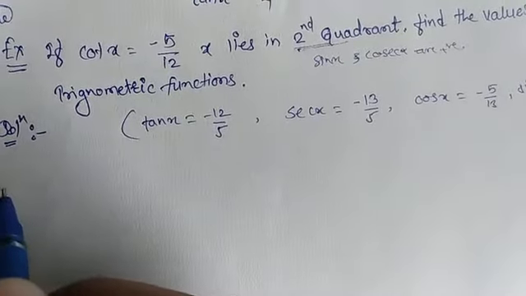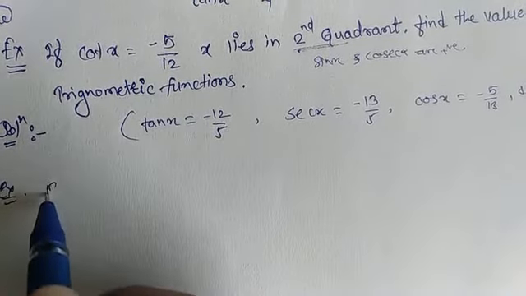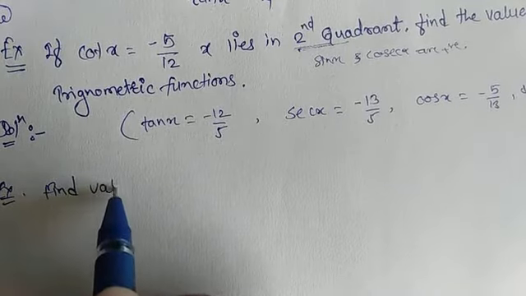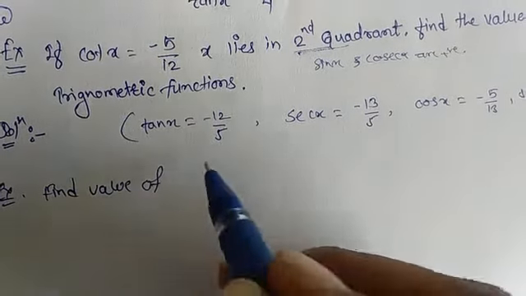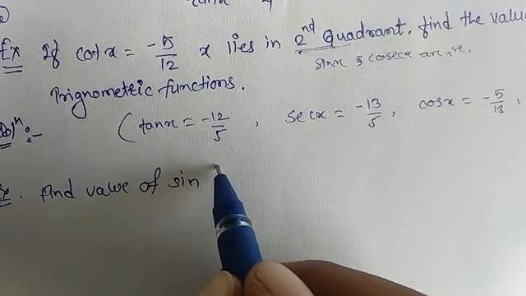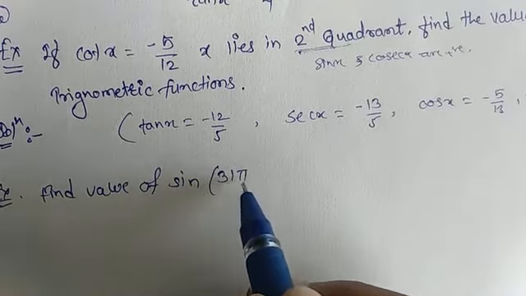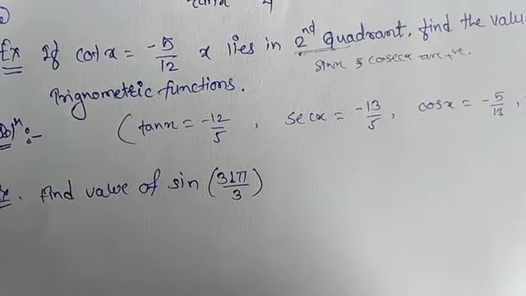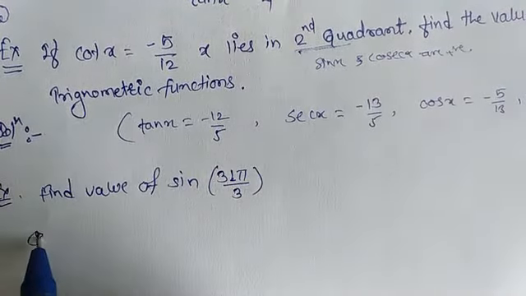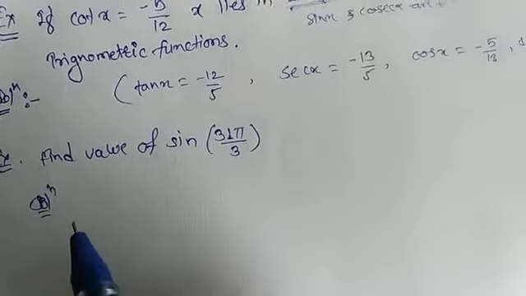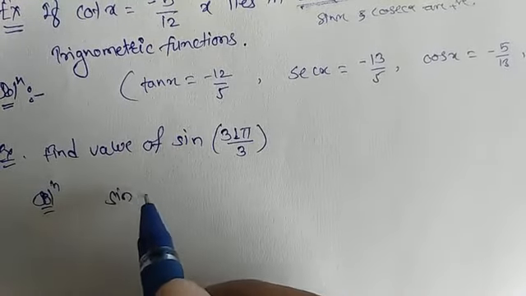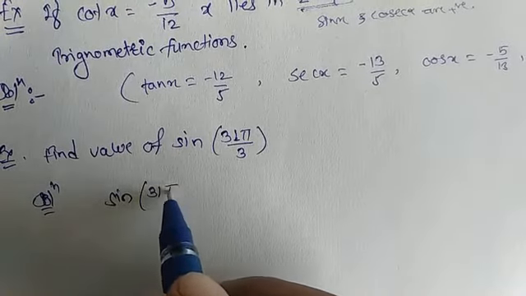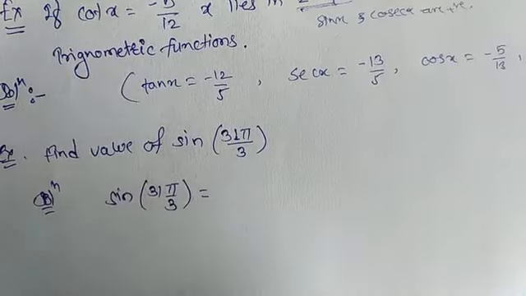Next example is: find the value of sine 31 pi divided by 3. Okay, sine 31 pi divided by 3. Now in this we have to find the value of sine 31 pi divided by 3.